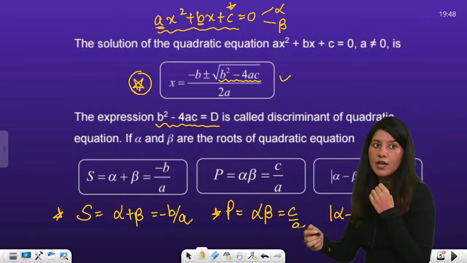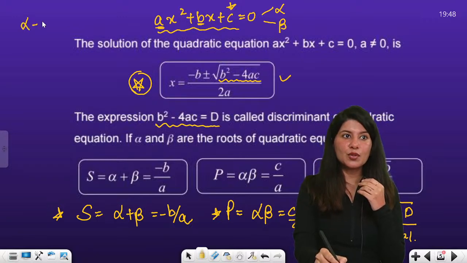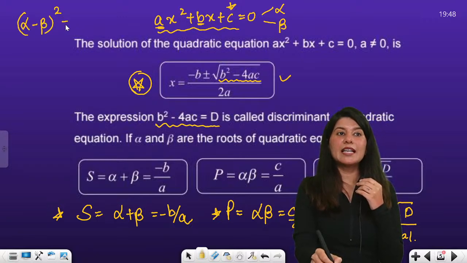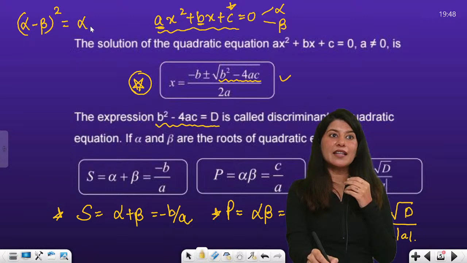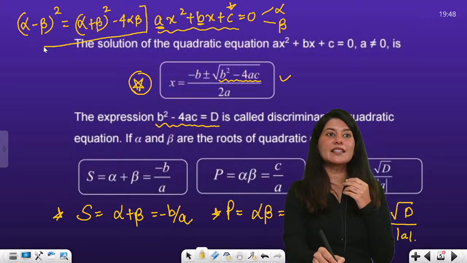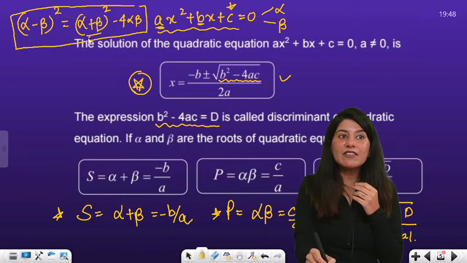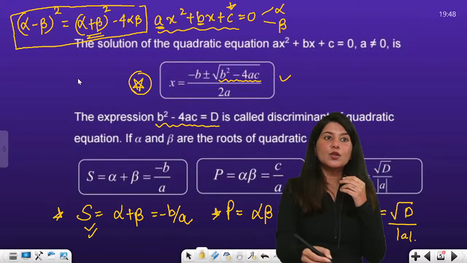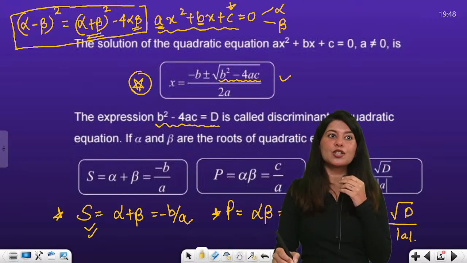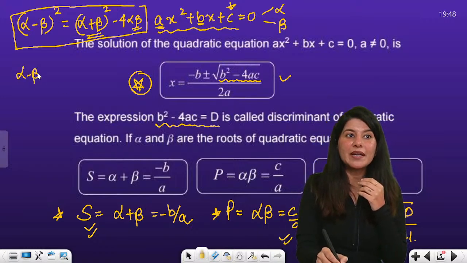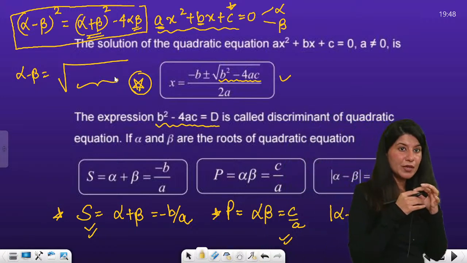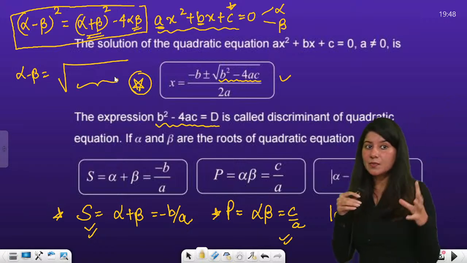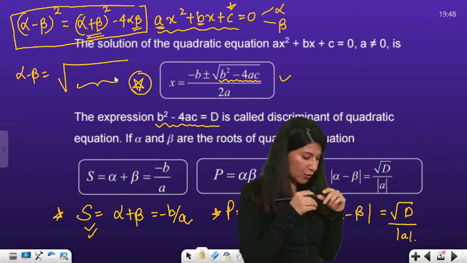Let me just show you how. Alpha minus beta whole square. Tell me, alpha square plus beta square minus 2 alpha beta, or rather let me write it as alpha plus beta whole square minus 4 alpha beta. Can I write this way? Yes. So now do you have alpha plus beta? Yes, ma'am, you just taught us. Do you have alpha into beta? Yes, ma'am, definitely you just taught us. So can you calculate alpha minus beta in terms of these two quantities? Yes, definitely. So even if you do not remember the alpha minus beta formula, you can calculate it. I hope this is clear.